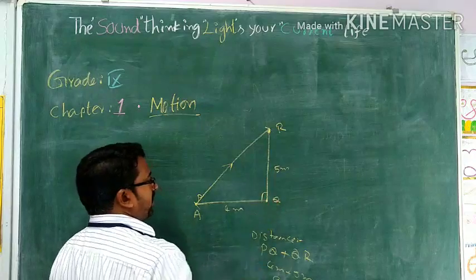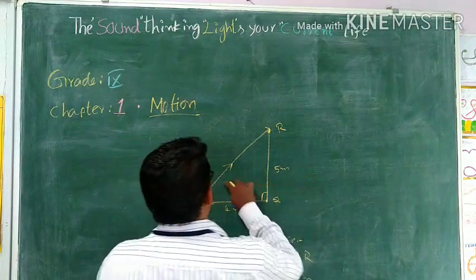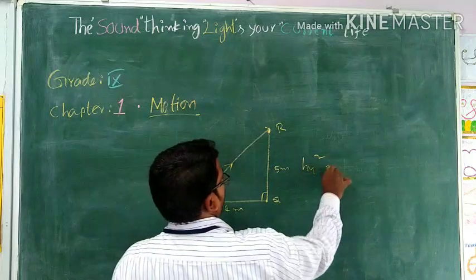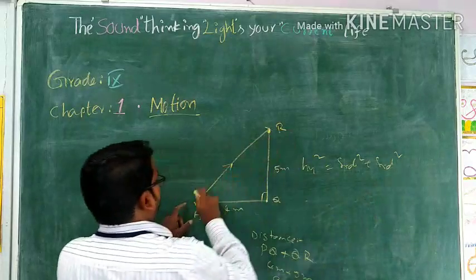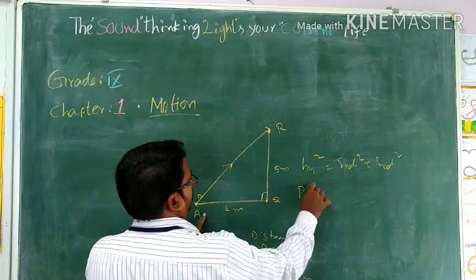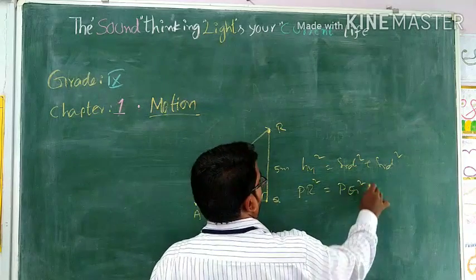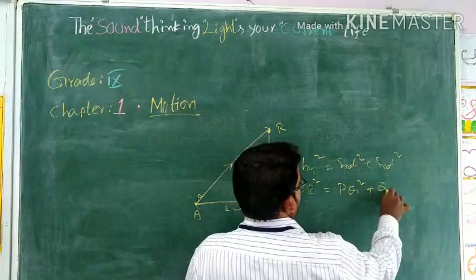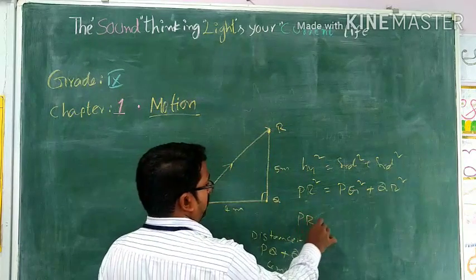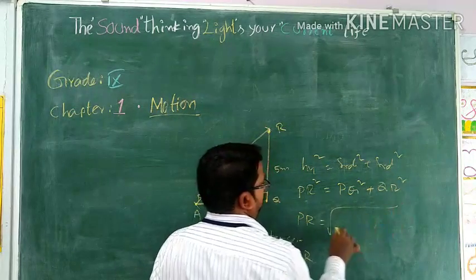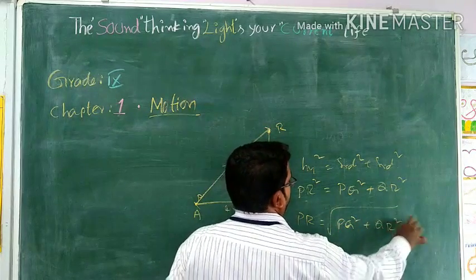See here it is a right angle triangle now. In the right angle triangle, according to Pythagoras theorem, what is Pythagoras theorem? Hypotenuse square is equal to side square plus side square. What is the hypotenuse here? PR square is equal to the other sides, PQ square plus QR square. Now what we need, PR square or PR? We need only PR, which is equal to under root of PQ square plus QR square.